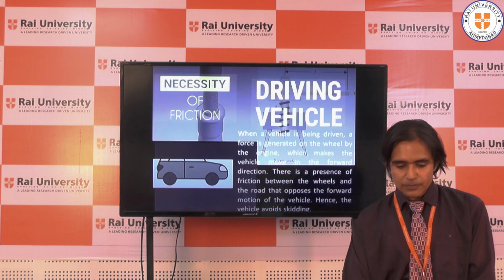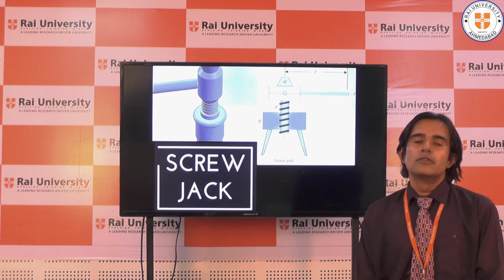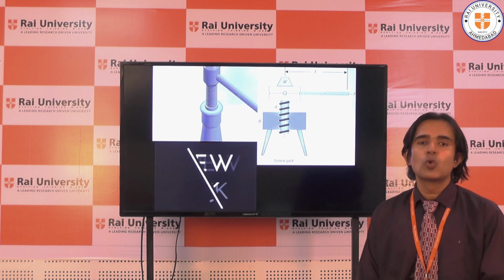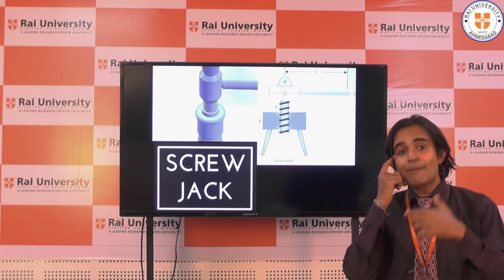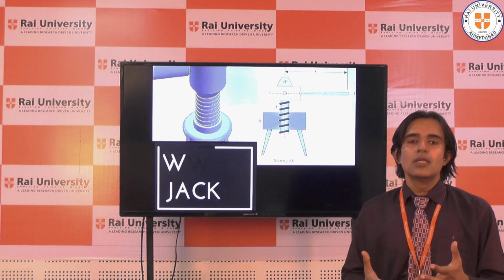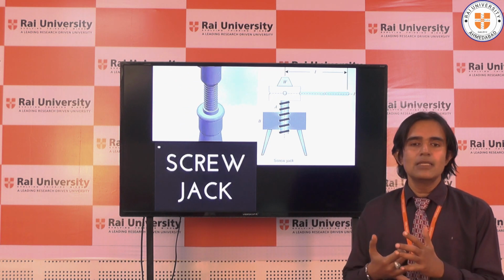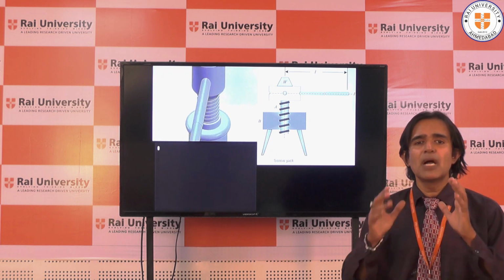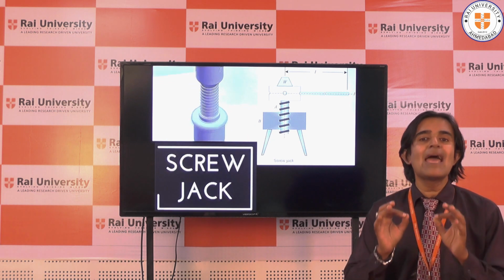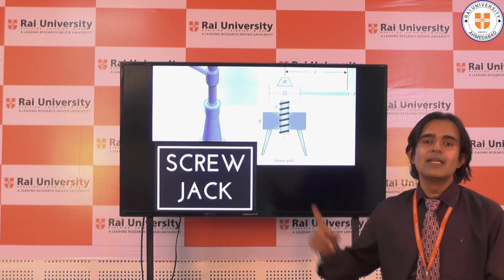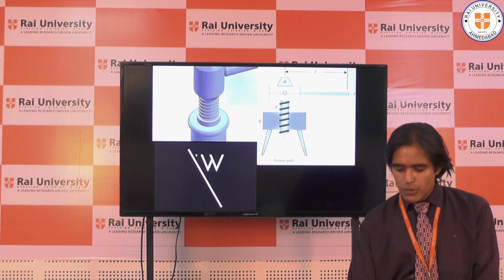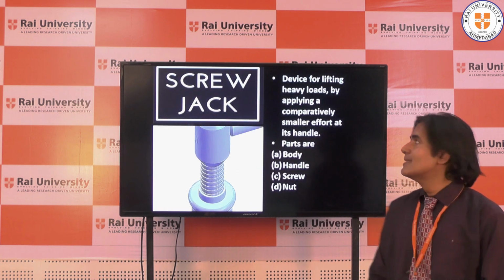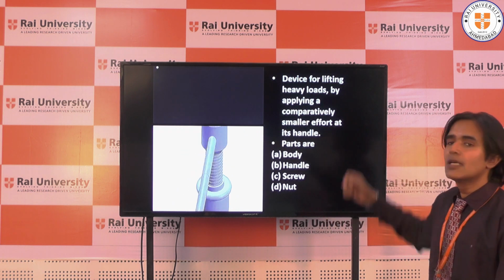Moving further, now the best application of friction is the screw jack. Up till now, whichever applications I told you, say walking, writing, skating, these are simple applications. But if I want to give you a proper mechanical application of friction, then it is a screw jack, right? So what is a screw jack? You can see a screw jack is a device used for lifting heavy loads.